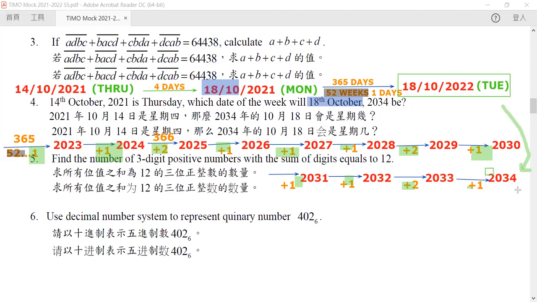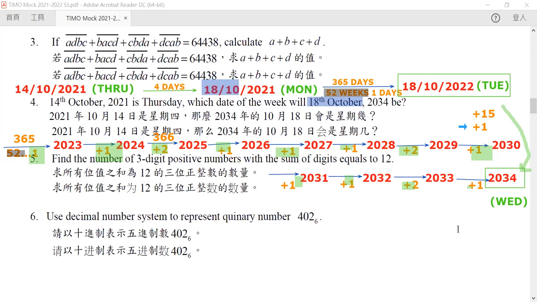So we know that this is exactly equal to plus 15. But plus 15 is equivalent to what? They are equivalent to simply plus 1, because plus 15 means that you have 2 extra weeks and 1 extra day. So for 2034, that day will be 1 day after our Tuesday, and hence the answer will be our Wednesday. Okay, so our answer for this question will be Wednesday.